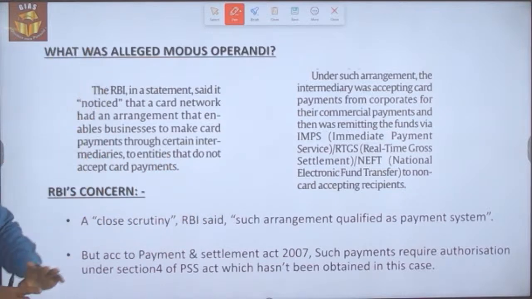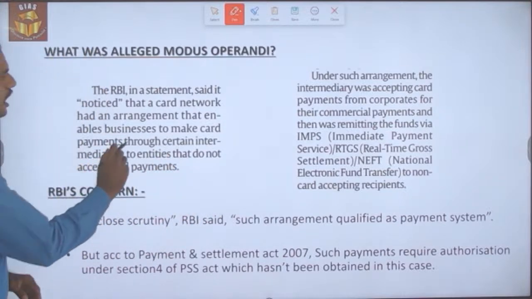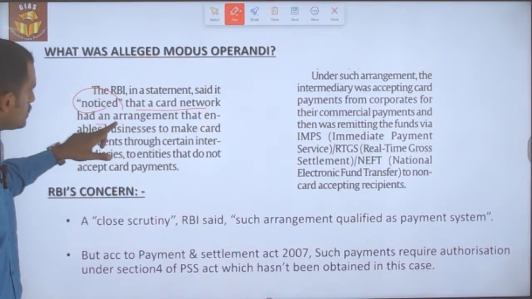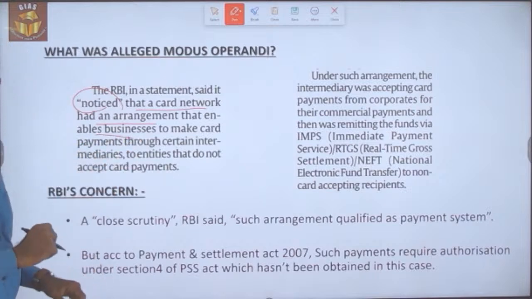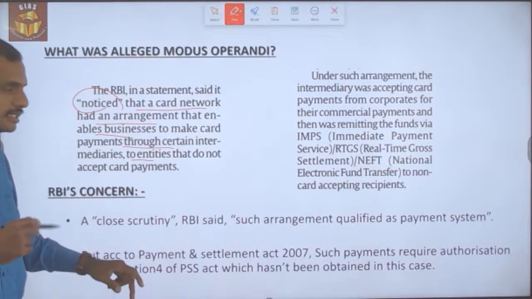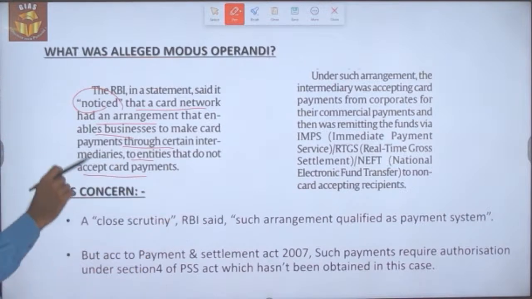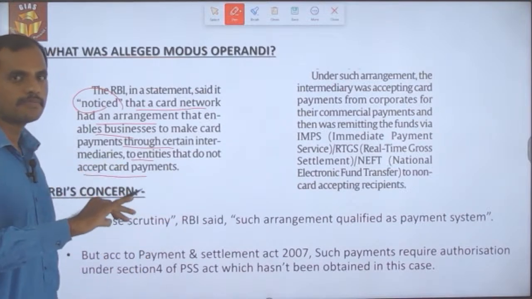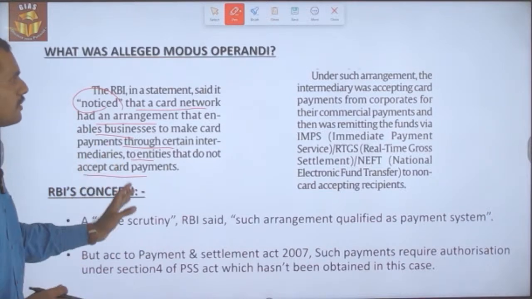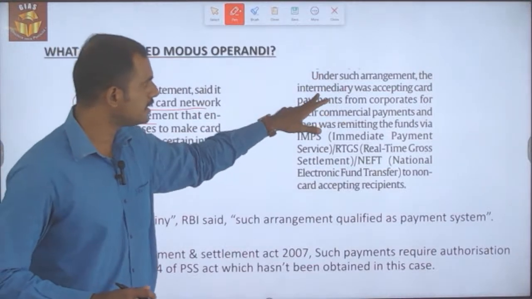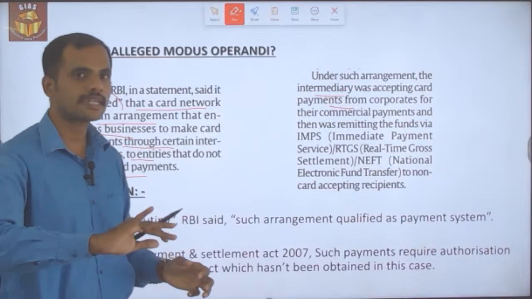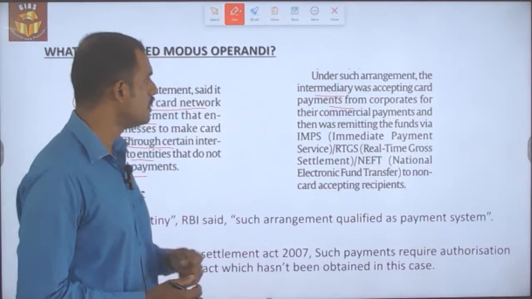So what was the alleged modus operandi? The RBI, in a statement, said it noticed that the card network had an arrangement that enabled businesses to make card payments through certain intermediaries to entities that don't accept card payments. So through intermediaries, card payments were made to an entity which does not accept card payments, and under such an arrangement the intermediaries were accepting a pool of funds from corporates and directing it to the entities which are accepting the funds.